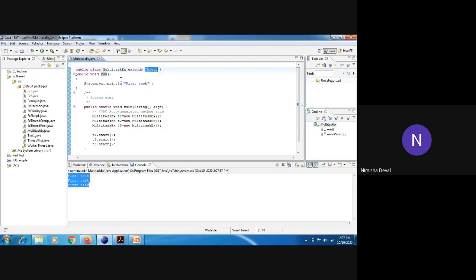So this is the homework for you. Okay, what you have to do? Right now we have created a multitasking program with the help of a thread class. Now you have to use the runnable interface to complete the same program. The only difference is while creating the object of a thread. We have already seen such an example. So this is the one homework for you. You only have to replace the thread class by the runnable interface. The remaining task is as it is.